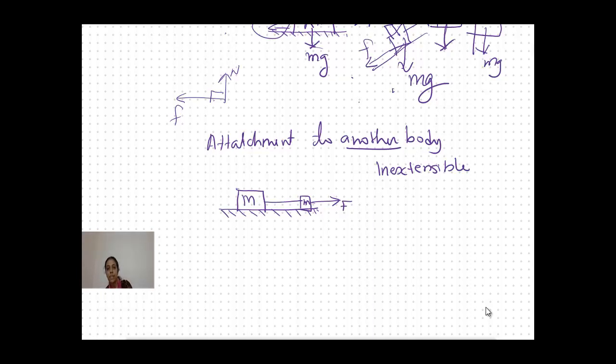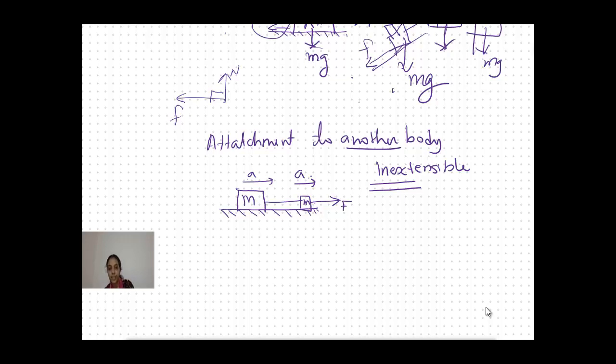If the string attached to the objects is inextensible, then the acceleration of both objects will remain the same. Both objects will move with the same acceleration.